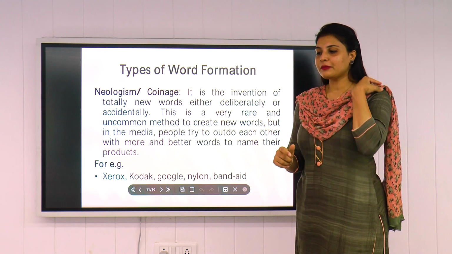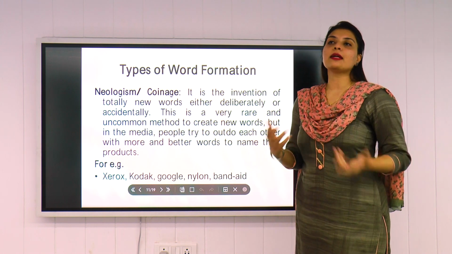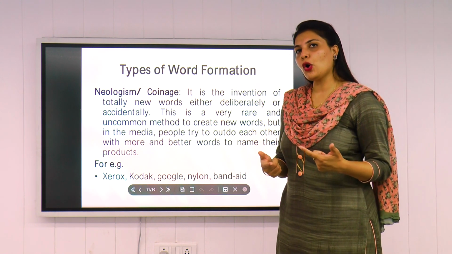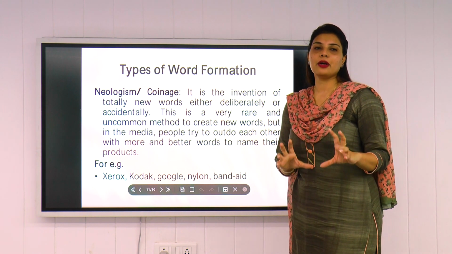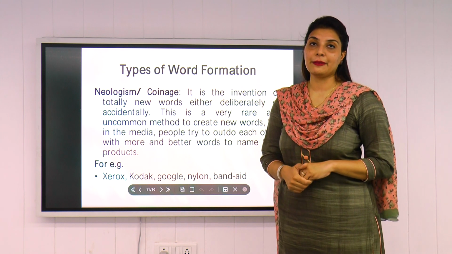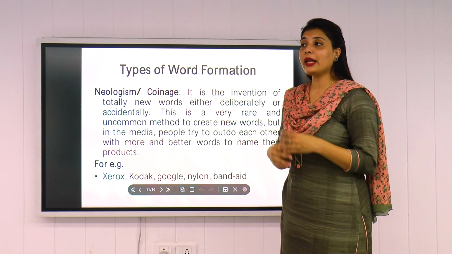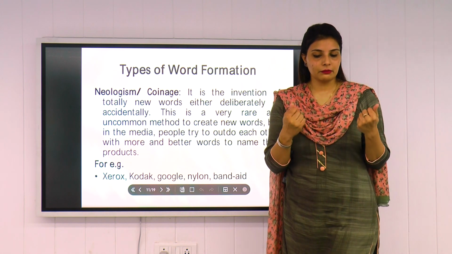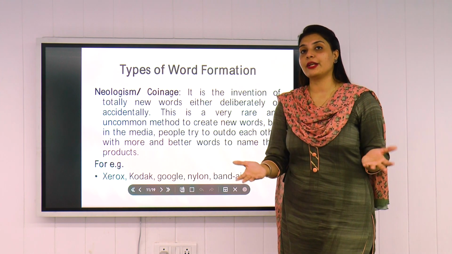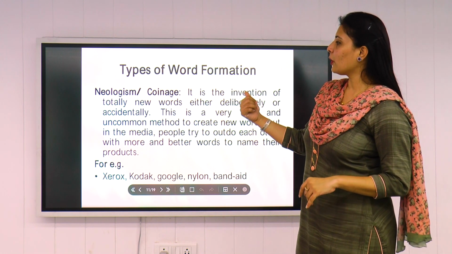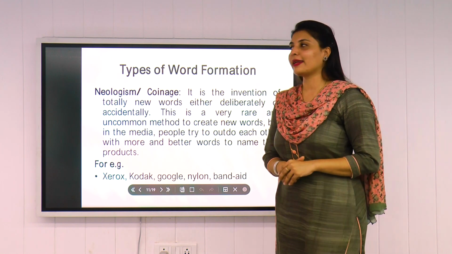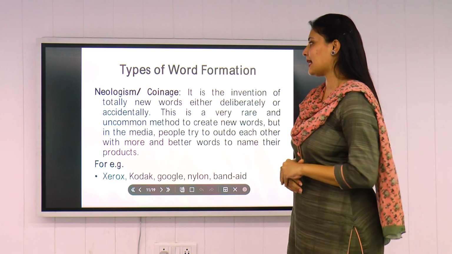Most of the times, whenever we start a new firm or we are into something, we always look forward to giving our firm a name which should be common, which should be popular among people. Even when we name our children, the young ones, we always look for words that are different from others, so that there is a sense of identity to that, right? So this is what neologism or coinage is. Sometimes we create those words deliberately, and sometimes those words are created accidentally. As you can see, I will show you in the example further.